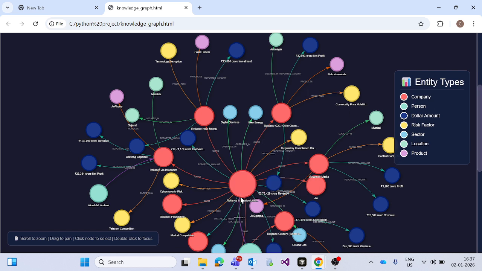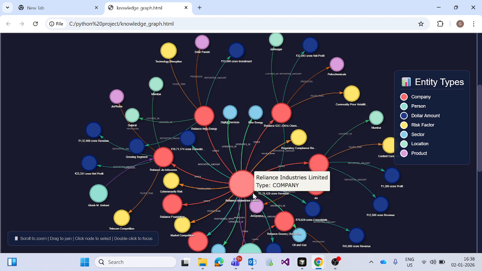This is Reliance Industries, the root, and these are their child companies like Reliance Energy and Reliance Jio Infocom, and they have revenue, net profit, location, and owner of the branch. Like here, Akash Mukesh Ambani is currently the owner of Reliance Jio Infocom.